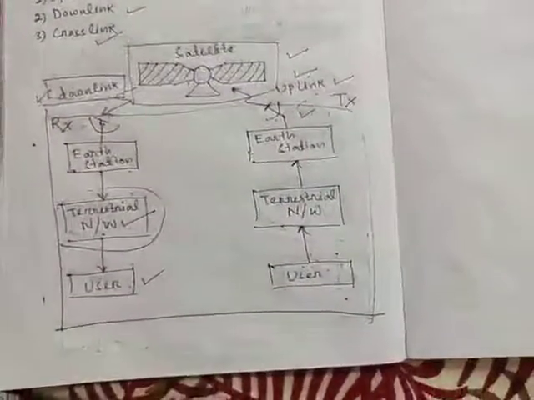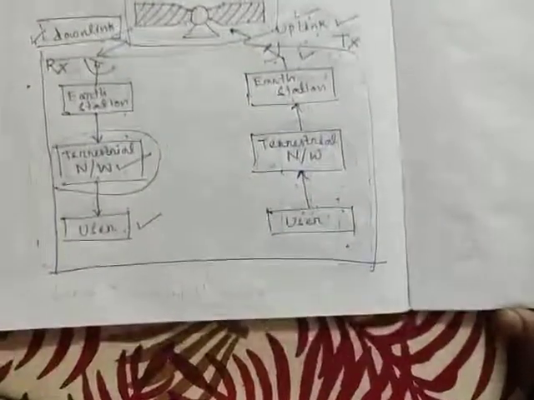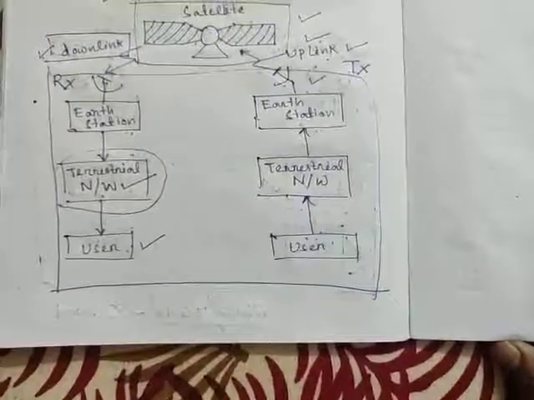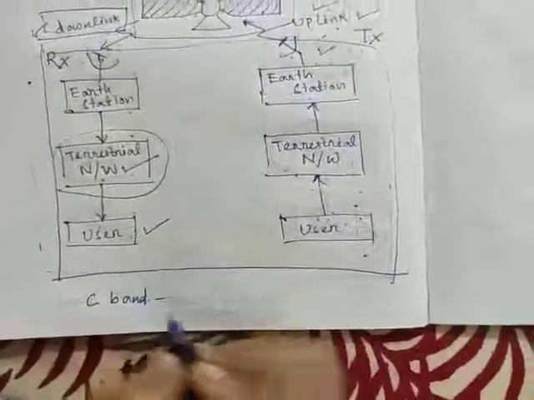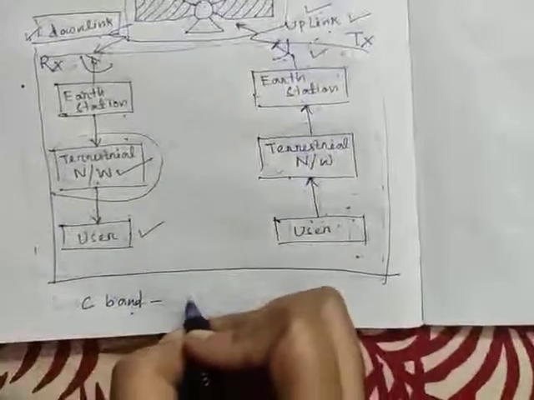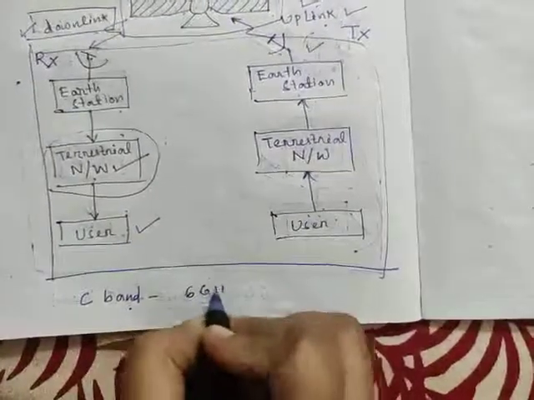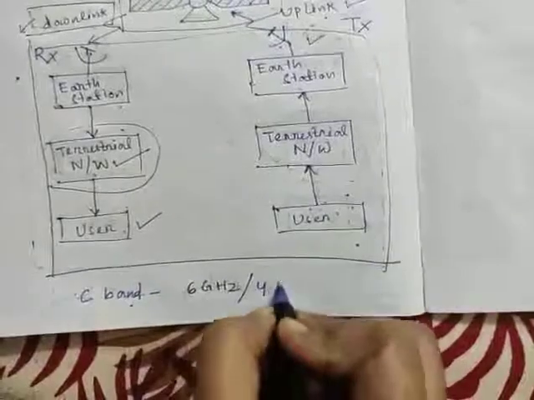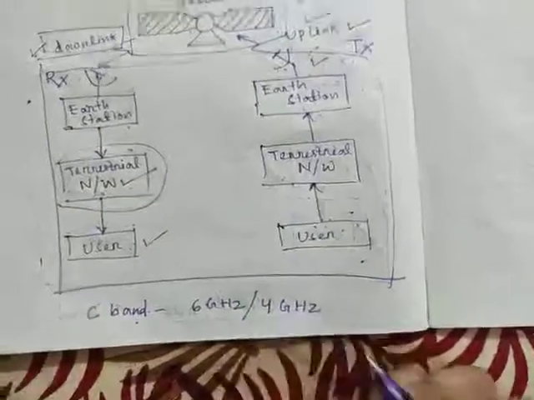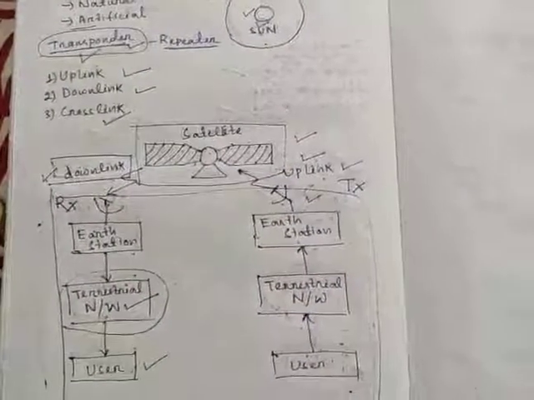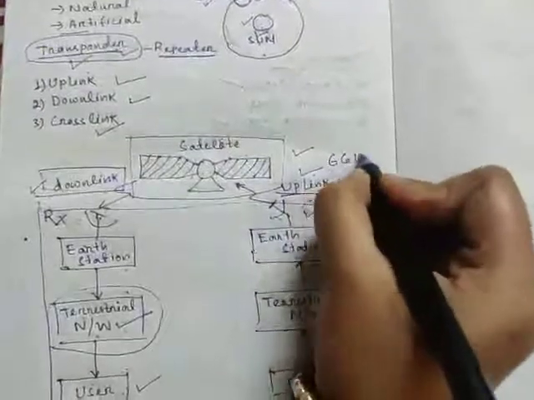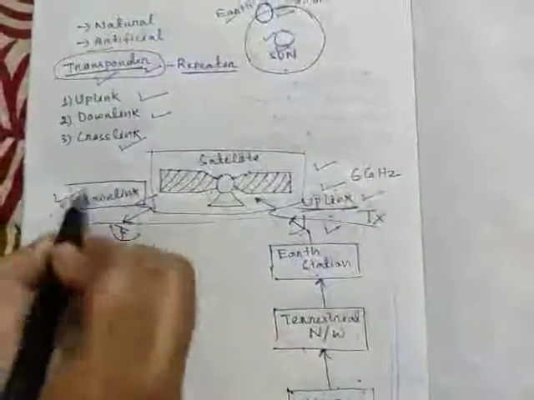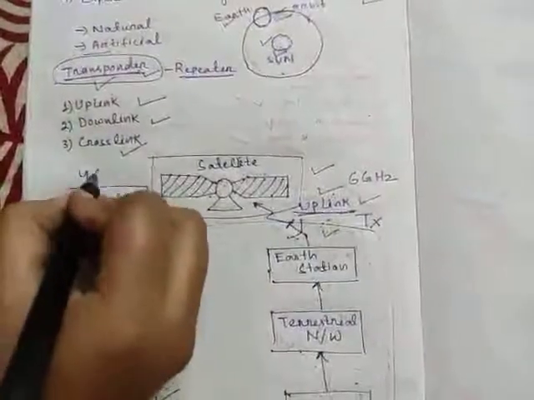There are various frequency bands utilized by satellite, but mostly used is the C band. In C band, the uplink frequency is 6 GHz and the downlink frequency is 4 GHz. So, if here we use a C band frequency, then here is the uplink frequency, means here we use a 6 GHz frequency, and in downlink frequency we use a 4 GHz frequency.